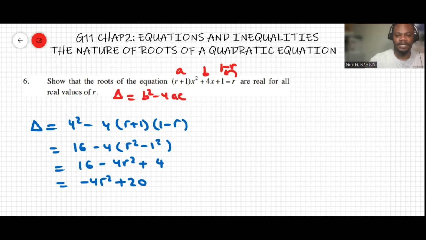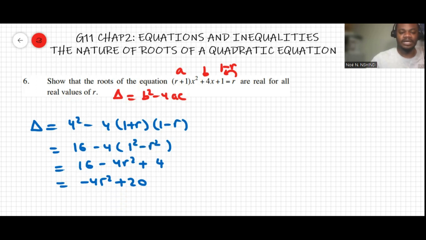Now, not really right here, because I was supposed to change this to 1 plus r. I do that because I wanted to have a difference of two squares, which would be 1 squared minus r squared.